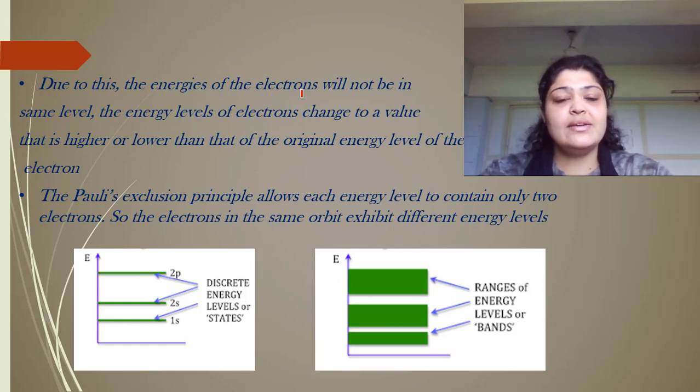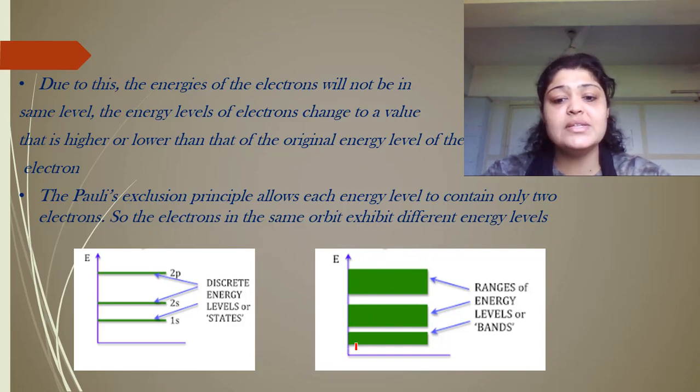Due to this, the energies of electrons will never be in the same level. The energy of an electron will either move to a higher level or to a lower level. So the left diagram indicates the situation of an isolated atom, wherein you see only single values. But when you consider a crystalline solid in which all the electrons are very close to each other,